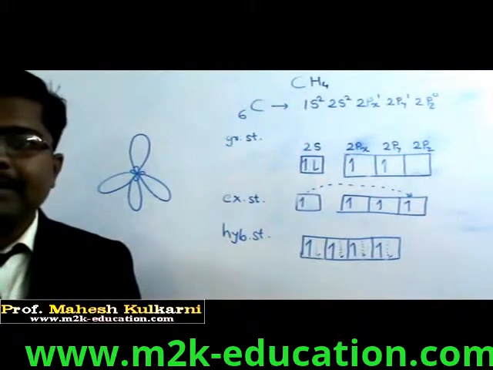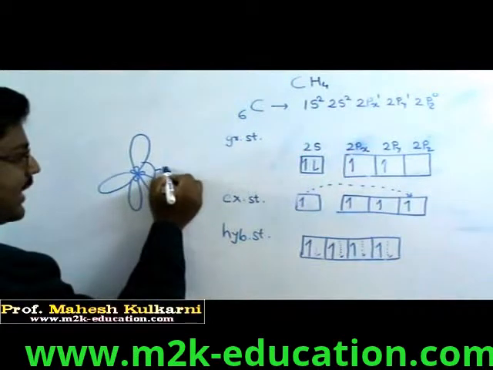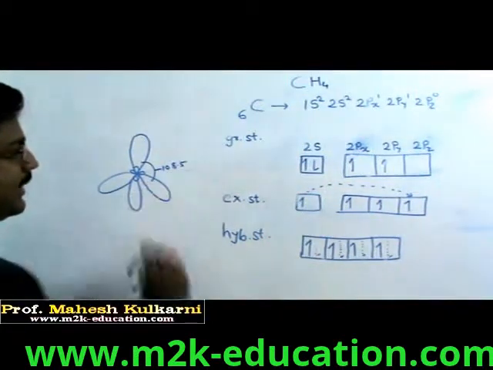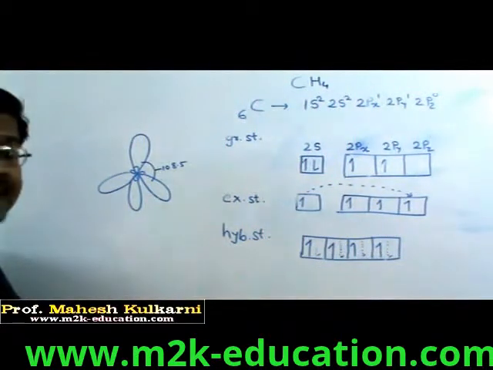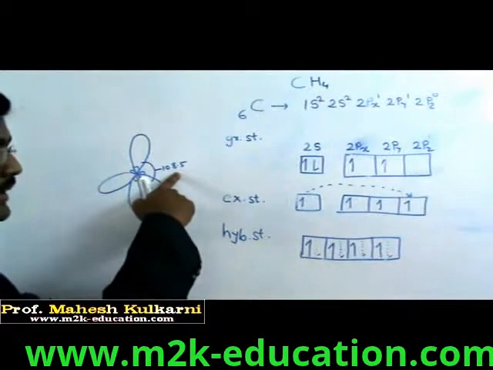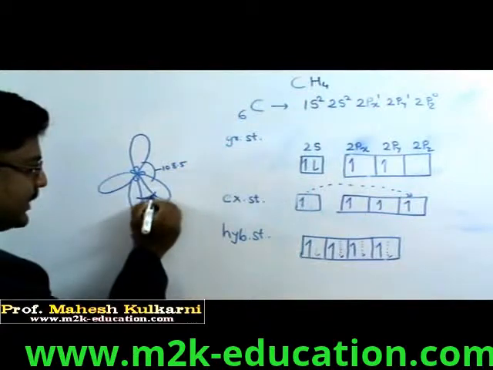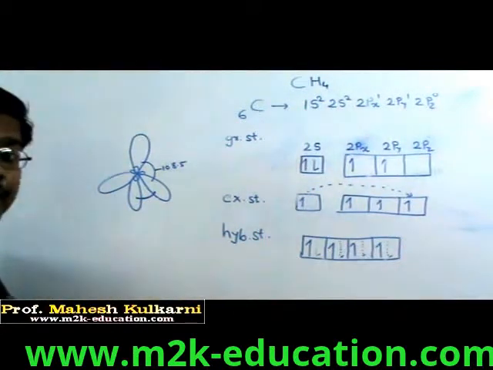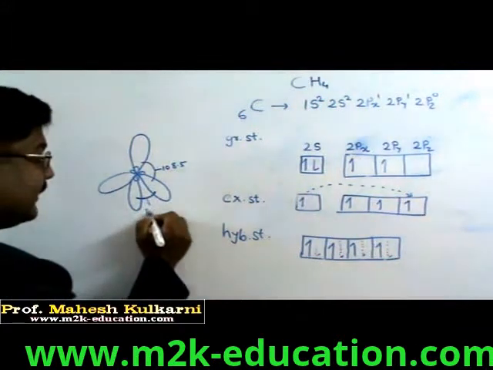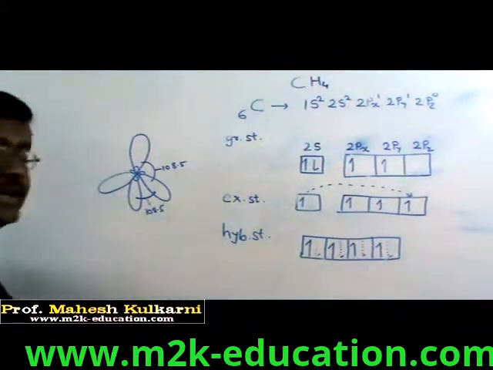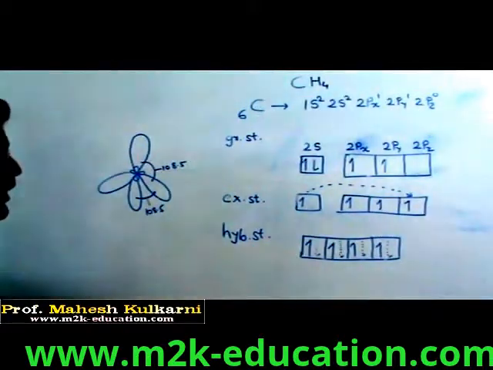Anyway, the bond angle between these orbitals is fixed. Here to here, the bond angle is 108.5, or more properly 108.29, so 108 degrees 29 minutes, or approximately 108.5. The same way here, this bond angle, don't consider this an acute angle. This is protruding out and this orbital is going back. So the bond angle here is also the same, 108.5. So everywhere you have the same angle, 108.5.